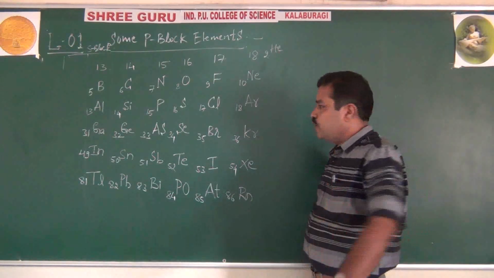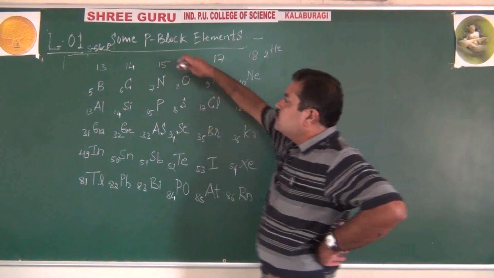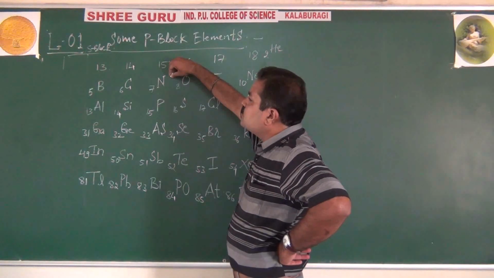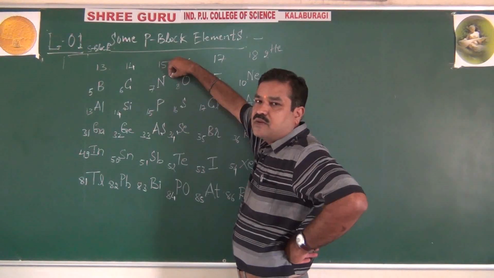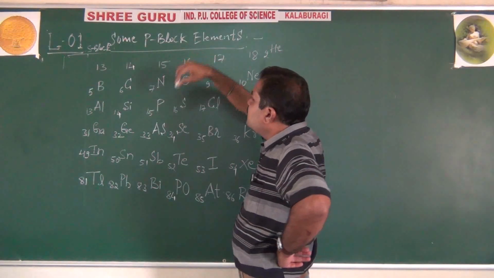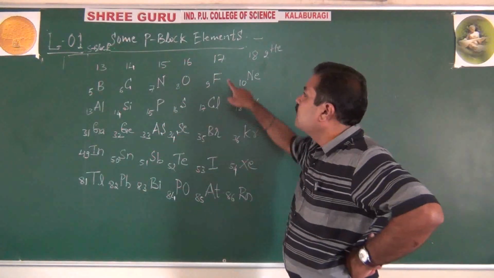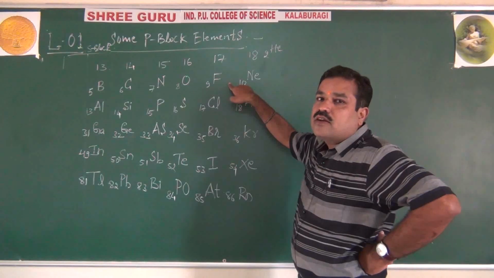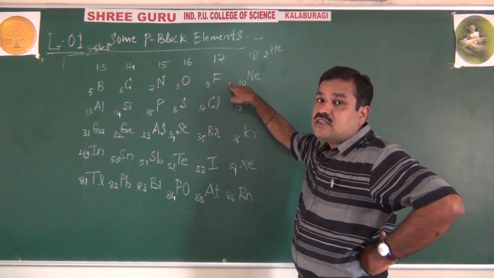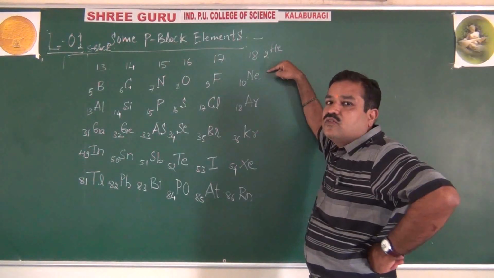Right? Okay. Now, particularly, see, these 15 group elements are called as what? Pnicogens, suffocating gases. 16 group elements are called as what? Chalcogens, ore forming elements. 17th group elements are called as what? Halogens, salt producing elements. And 18th group, you know that they are noble gas family.